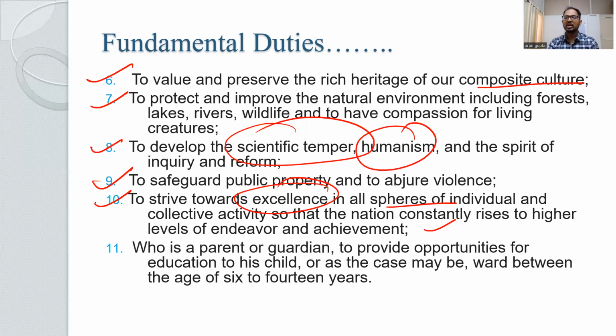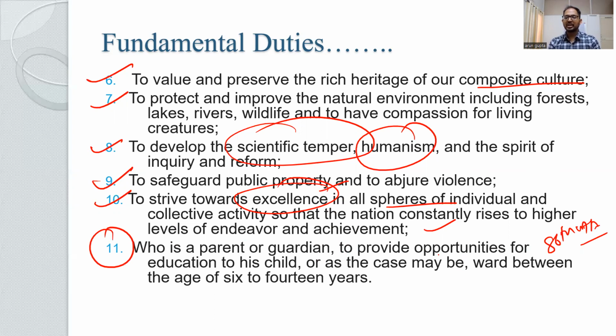Being a person of a country, being a citizen of a country, being an Indian, we want India to rise, right? And how can we bring it through collective activities? And for that, we need to bring excellence, right? And this 11th fundamental duty under Article 51A was added by the 86th Constitutional Amendment Act, as I've already discussed.